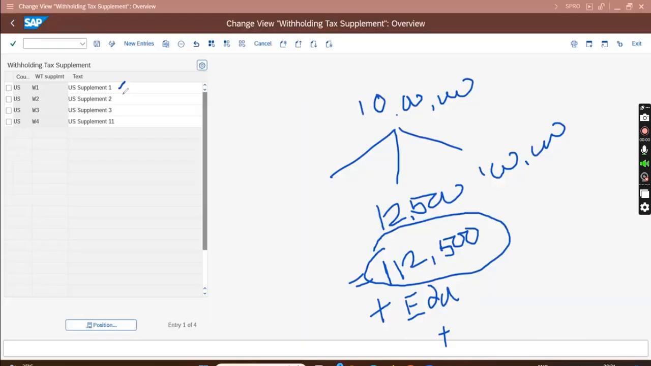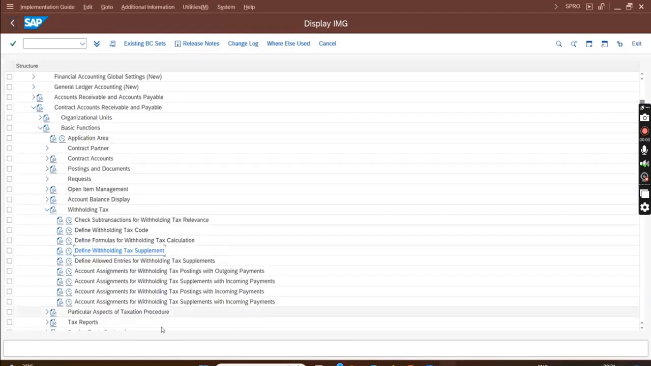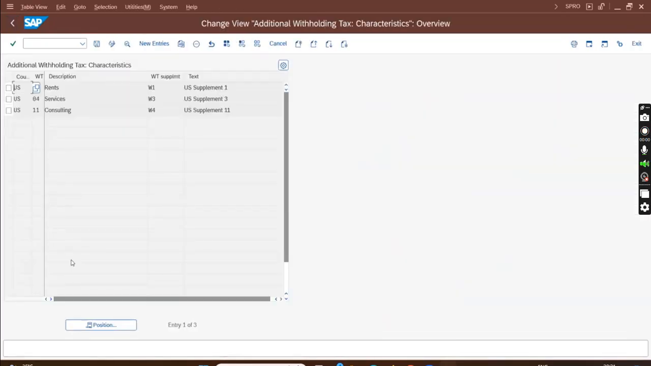Okay. So in one of my US implementation projects, they had this tax on tax. Back then I used this supplement, so let's not confuse this thing. I just told you the concept on a high level. This is how we do it. So here it is not required. Then defined allowed entries for extended withholding tax, not required.